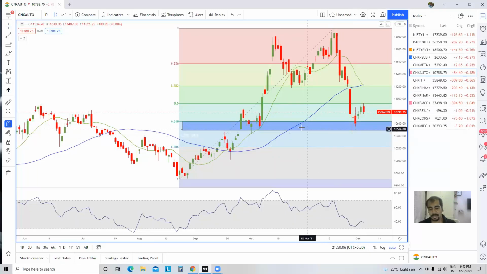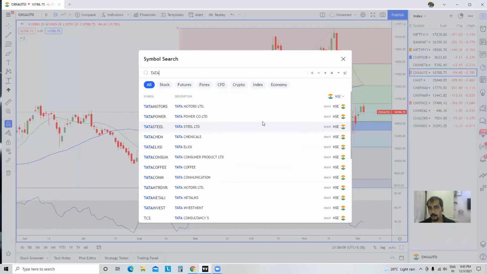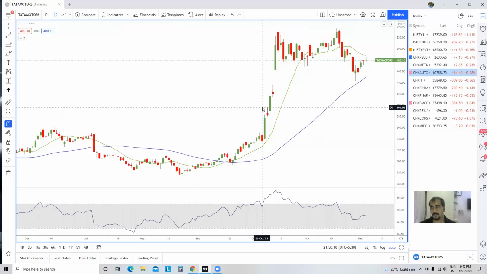That's possible. All right. If we close below this particular low with a big red candle, we could go a little lower. One stock which has been able to outperform is Tata Motors. This is one stock which has not been able to crash till now. All right, till now. What will happen in the future, we'll come to know later on. So in case the market decides to bottom out, if auto pack decides to bottom out, then the first eye should go on Tata Motors, according to me. All right.